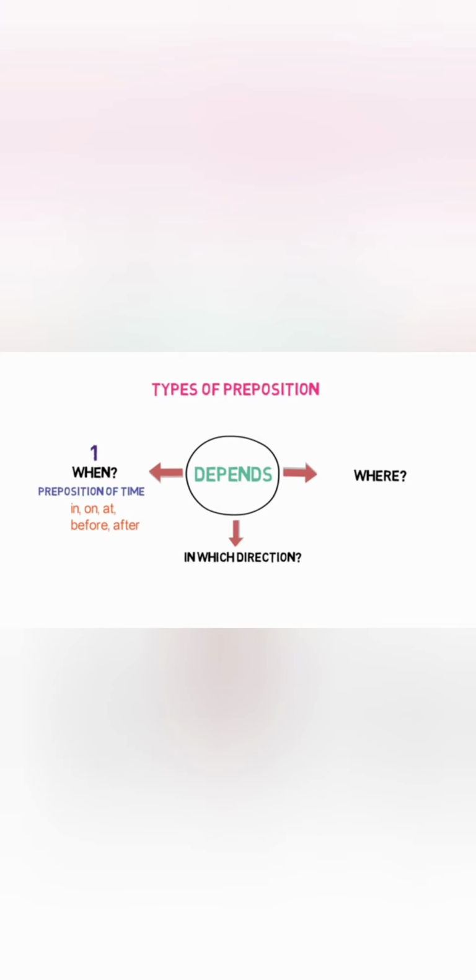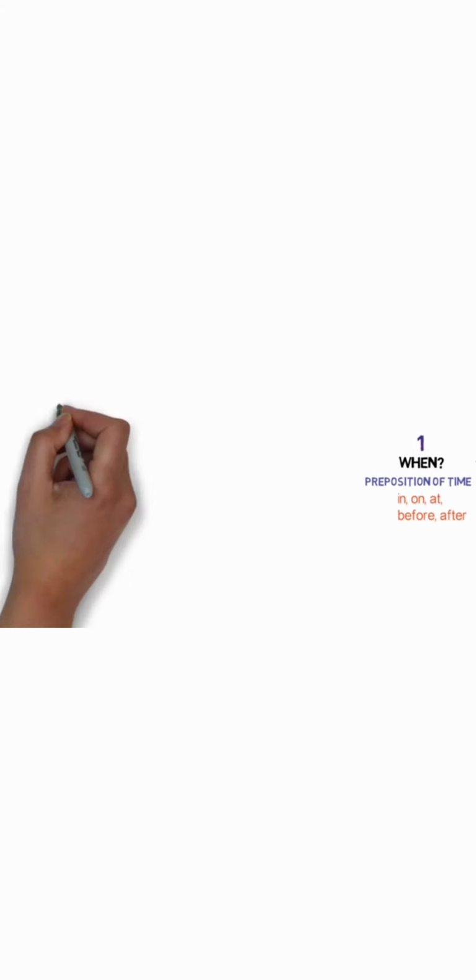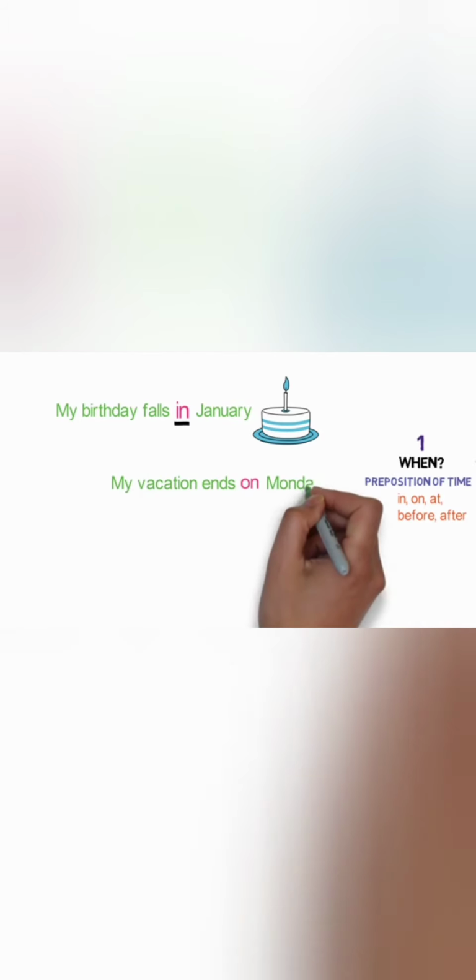Let's look into some sentence examples to make things clear. My birthday falls in January. Here, when my birthday falls, it falls in the month of January. In here is a linking word and hence is a preposition. My vacation ends on Monday.